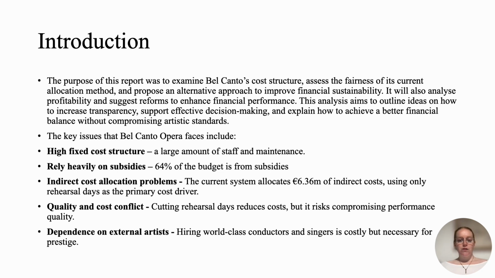The key issues that Bel Canto Opera faces include a high fixed cost structure, which is a large amount of staff and maintenance. They rely heavily on subsidies. Almost 64% of the budget is from subsidies. Indirect cost allocation problems: the current system allocates €6.36 million of indirect cost using only rehearsal days as its primary cost driver. Quality and cost conflict: cutting rehearsal days reduces cost, but it risks compromising performance quality. And dependence on external artists: hiring world-class conductors and singers is costly but necessary for prestige.